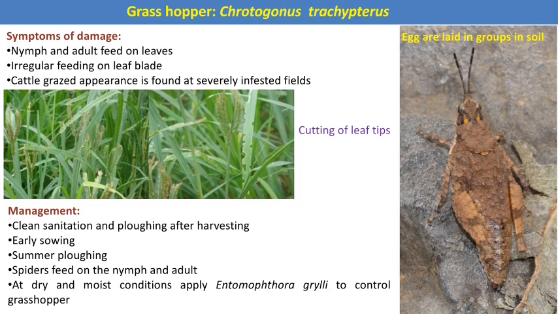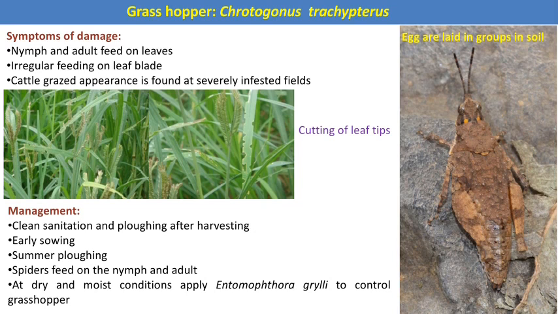Then, after hatching from the eggs, the nymphs emerge, and both nymphs and adults voraciously feed on the leaves of nearly all the cereal crops. Due to the feeding of the nymphs and adults, irregular feeding on the leaf blade is one of the characteristic feeding habits of the grasshopper.